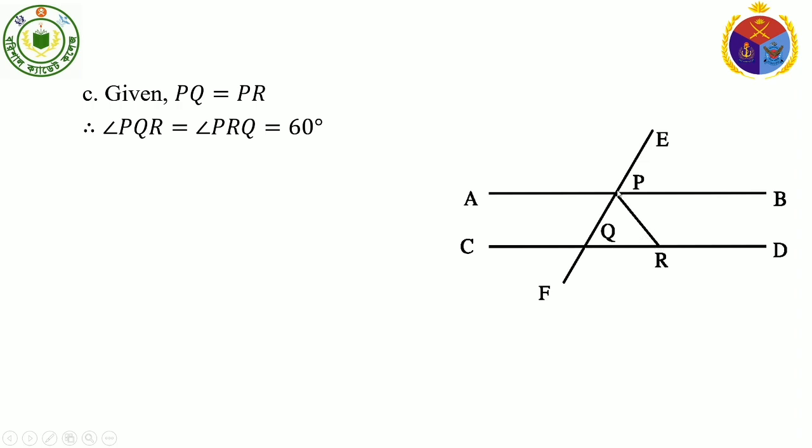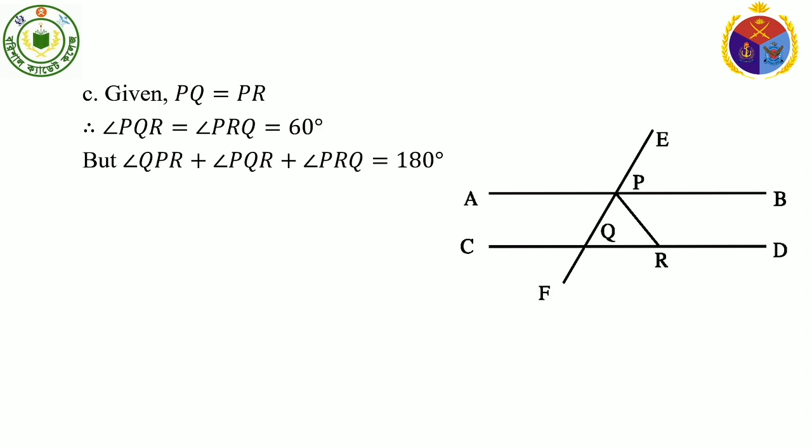Because if two sides of a triangle are equal, it's an isosceles triangle. So angle PQR and angle PRQ are equal to one another, that is 60 degree. And we also know sum of three angles of a triangle is 180 degree.